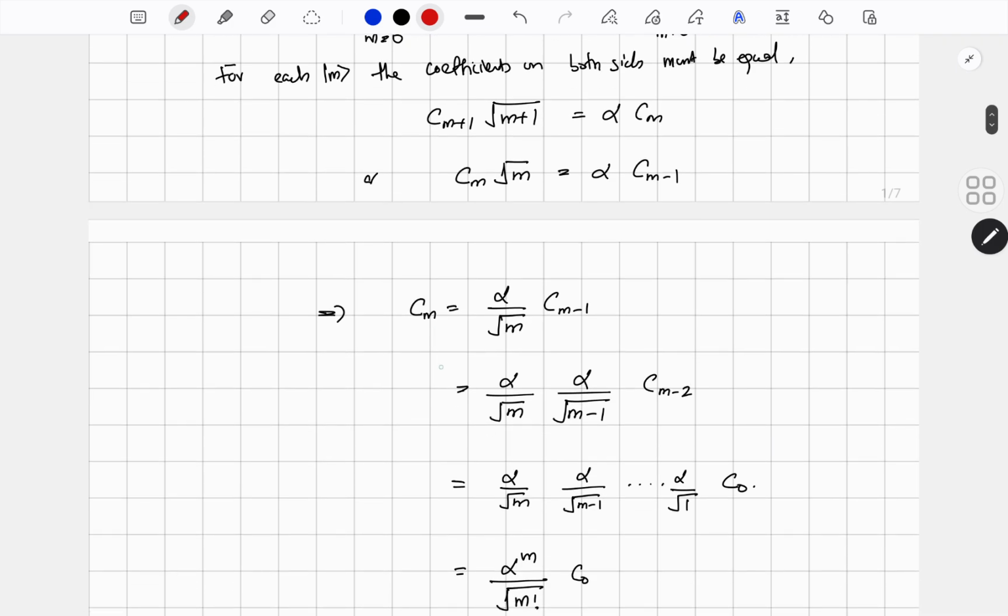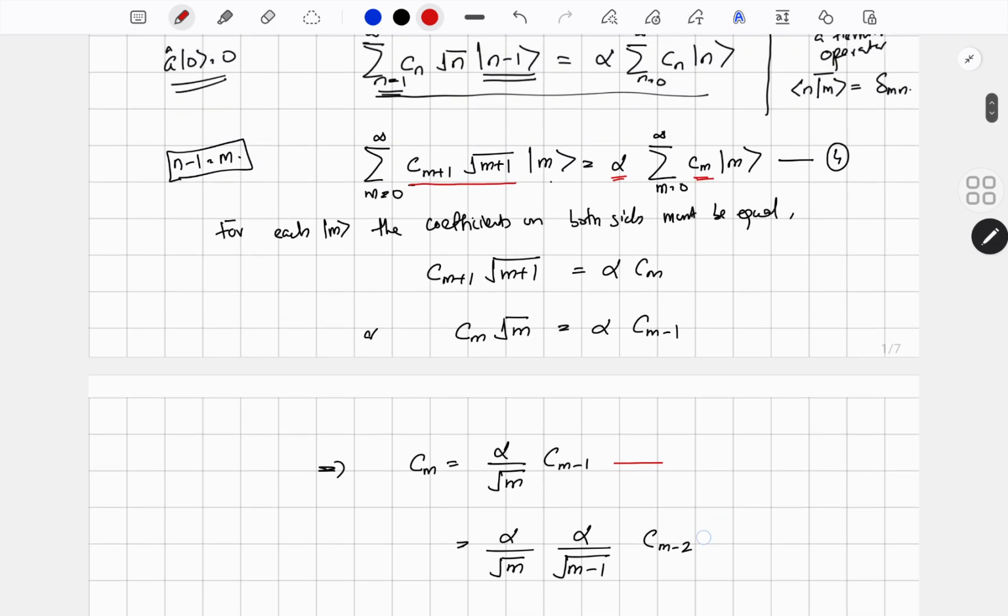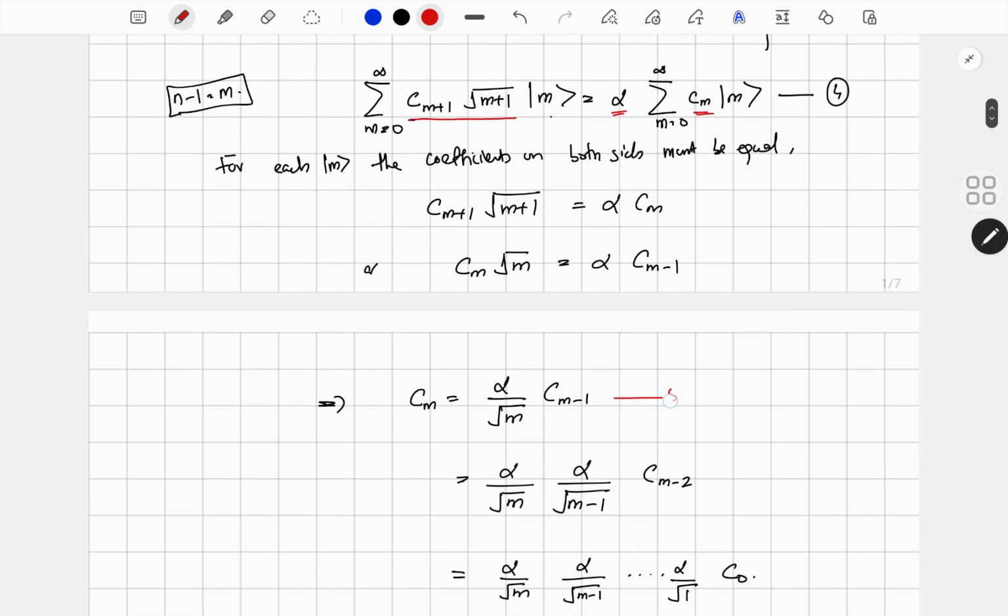So now I am going to get the expression for the coefficient. cm is alpha by root m times c(m-1). Let this be equation number 5. Now I can use equation number 5 to find the expression for c(m-1). How will you write c(m-1)? So c(m-1) will be alpha by root(m-1) times c(m-2). Next, I can use equation number 5 to substitute c(m-2).